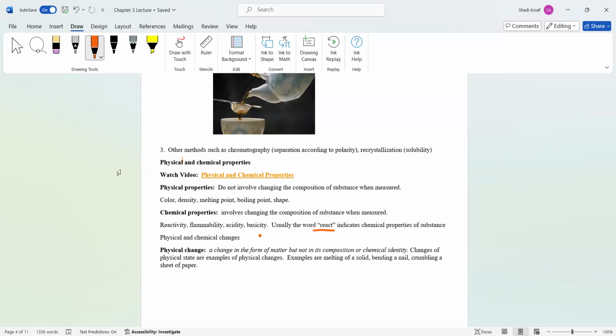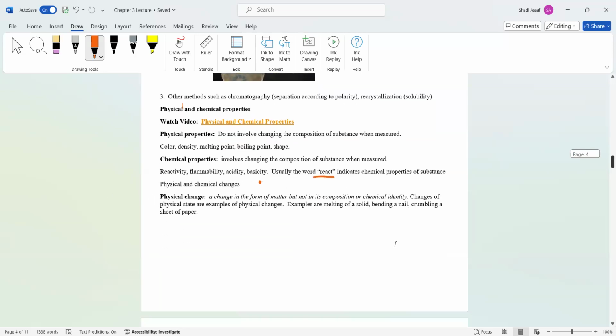A physical change is a change in the form of matter, but not in the composition or chemical identity. So changes of physical state are examples of physical changes. If you melt ice or a solid, bend a nail, or crumble a sheet of paper, you still have the same substance. If I cut a piece of paper in half and cut that in half and half and half, then it's still paper, cellulose, etc. If you bend a nail once, twice, three times, it's still made up of the same material. So that's what we mean by a physical change.